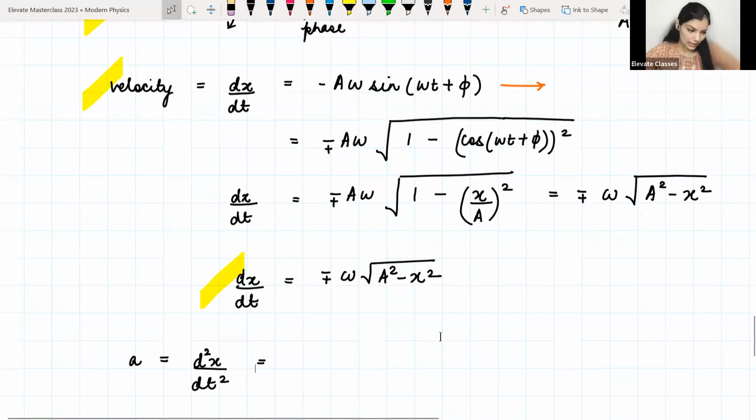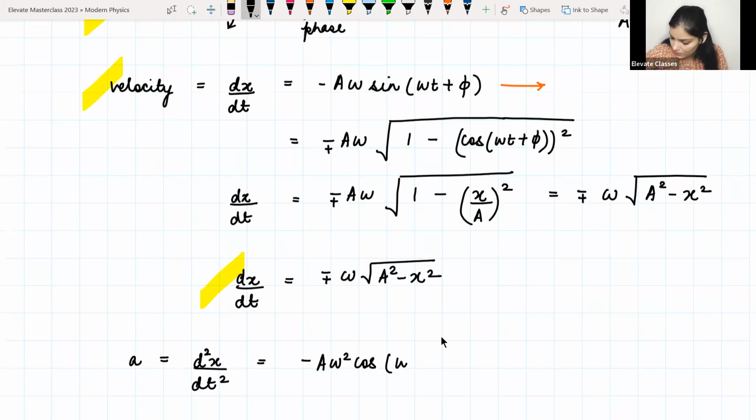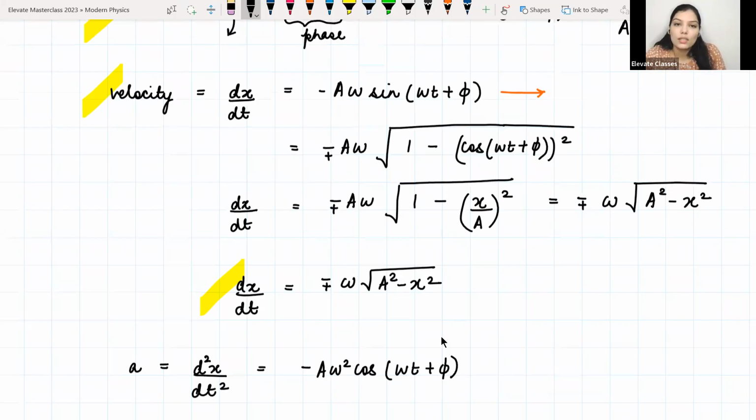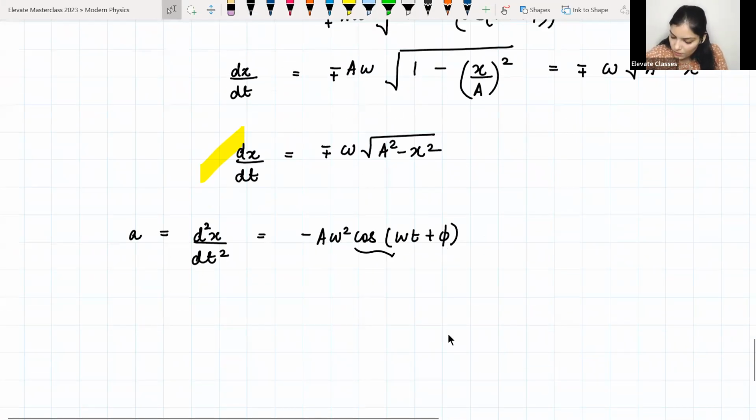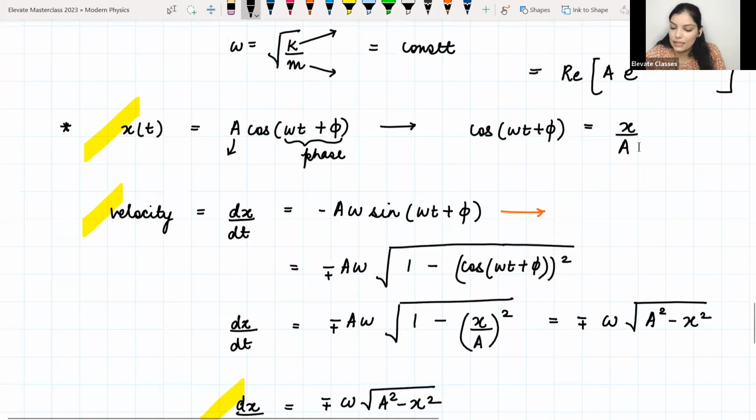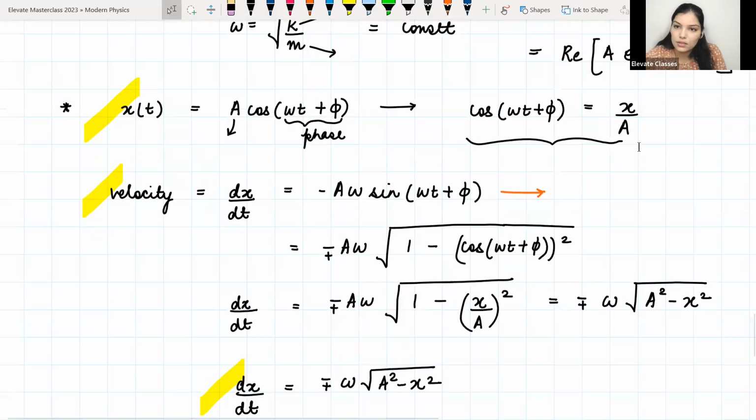So that will give me minus a omega square cos of omega t plus phi, right? So again, we can substitute cos of omega t plus phi, which was equal to x by a. यहाँ पे निकाला था, ठीक है?